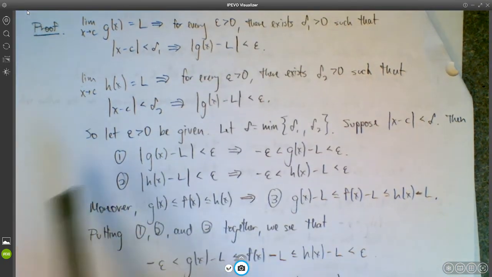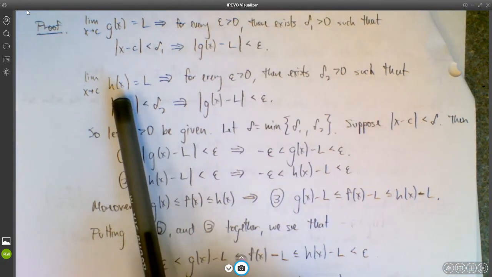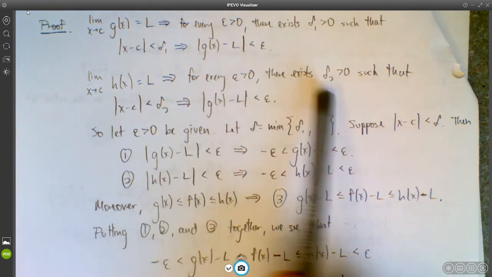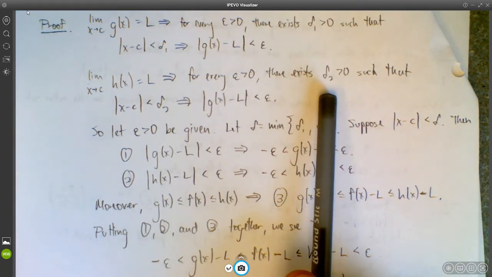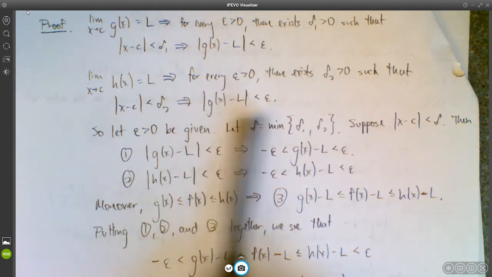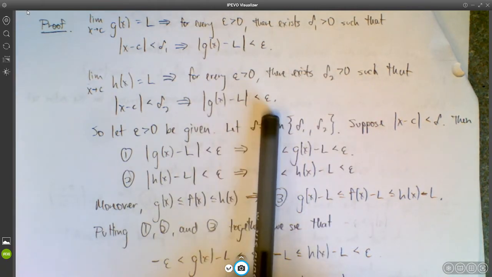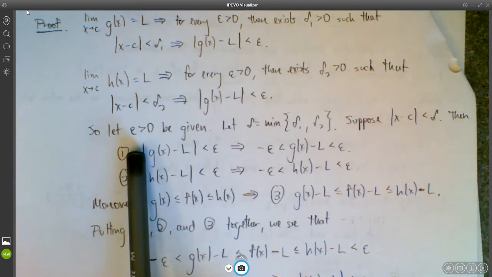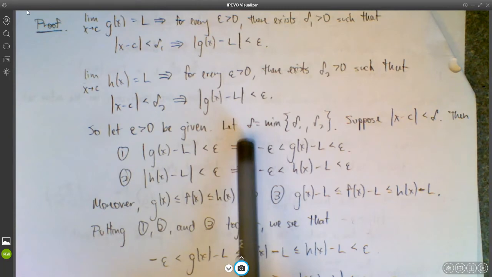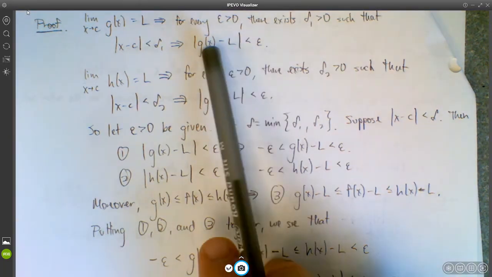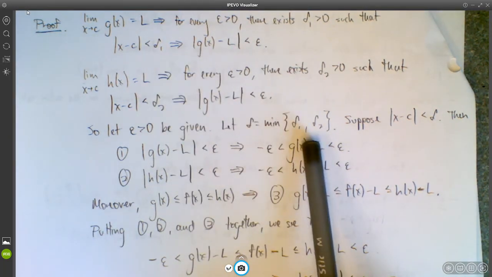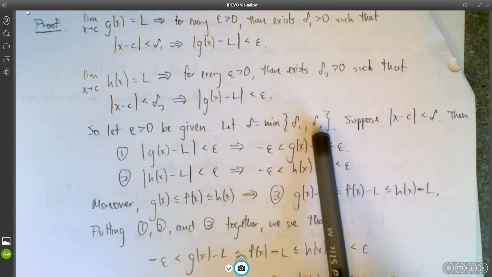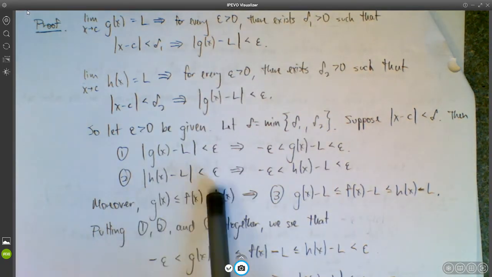And similarly for h of x. It means that for every epsilon bigger than 0, there's a different delta, so we'll call it delta 2, so that this is going to be less than epsilon. And if that's the case, let's say that epsilon is bigger than 0, and let's choose delta to be whichever of those two deltas is smaller. And then we can guarantee both of these conditions.